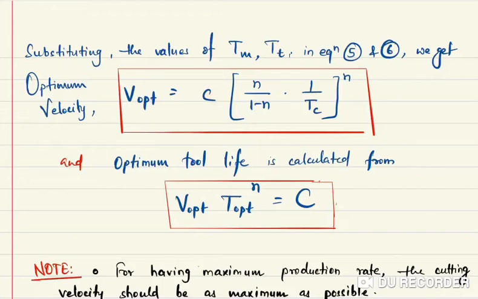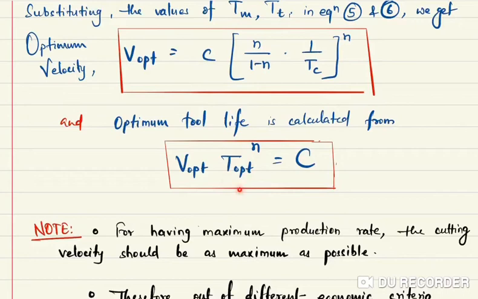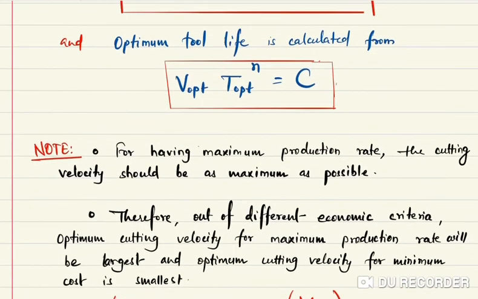After differentiating, we get the optimum velocity. Again you see here, in the minimum cost criteria the equation was C into n by 1 minus n, times Lm by Cg. Here what we are getting is 1 by Tc. What is Tc? Tool changing time per change, the time required to change one tool, that is Tc. Clear? Now after that we can calculate the optimum tool life.